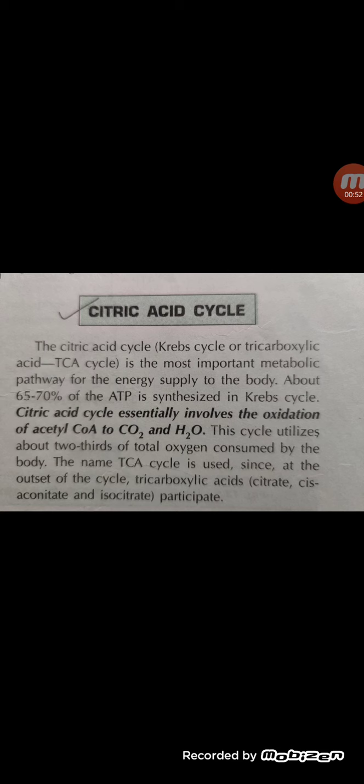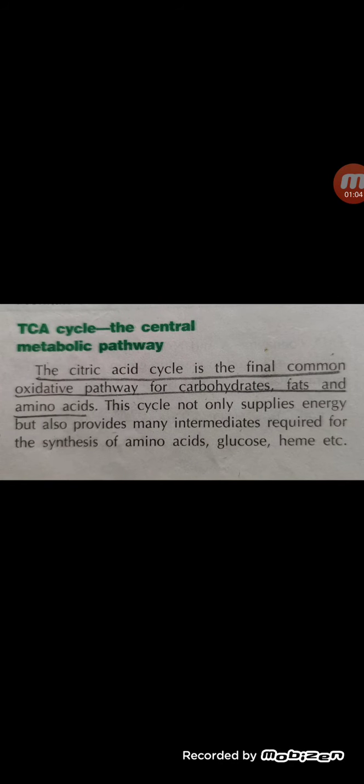The name TCA cycle is used since at the onset of the cycle, the tricarboxylic acids, that is citrate, cis-aconitate and isocitrate, participate. TCA cycle, the central metabolic pathway. The citric acid cycle is the final common oxidative pathway for carbohydrates, fats and amino acids. This cycle not only supplies energy but also provides many intermediates required for the synthesis of amino acids, glucose and heme, etc. Krebs cycle is the most important central pathway connecting almost all the individual metabolic pathways either directly or indirectly.